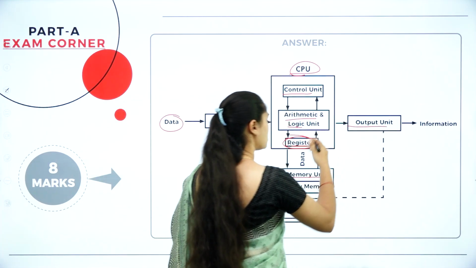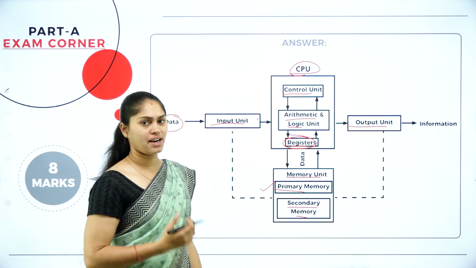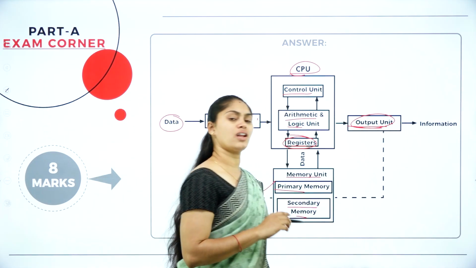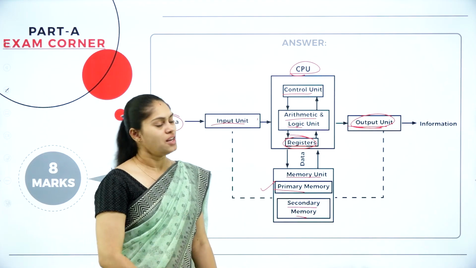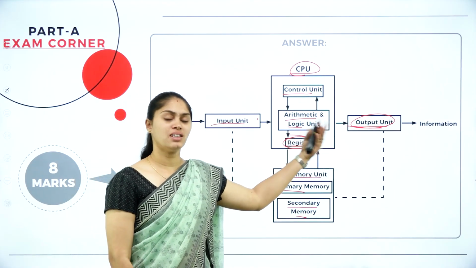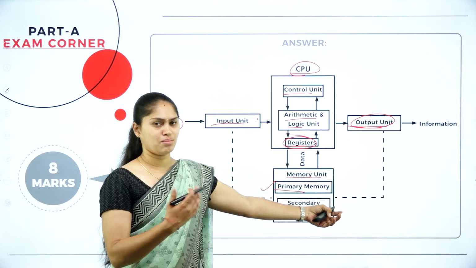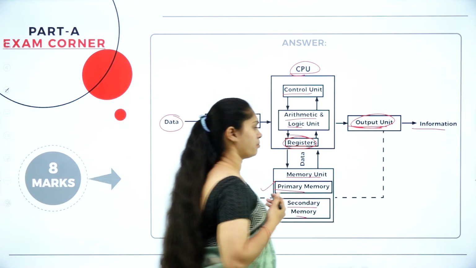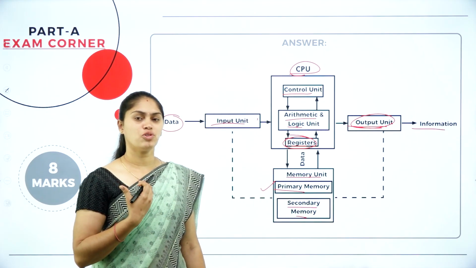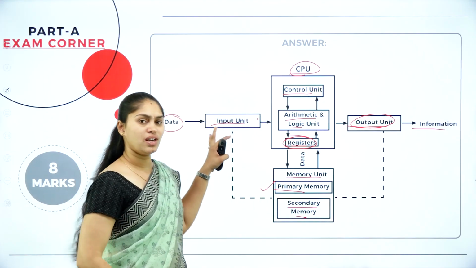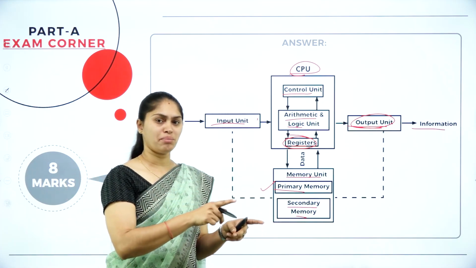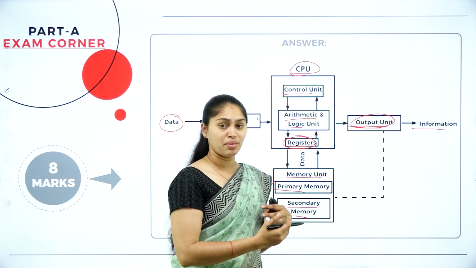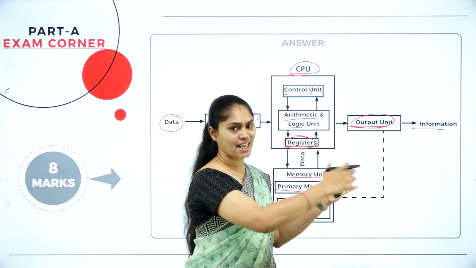After this, once it is stored, then that has to be displayed as a result at the output. So by making use of this output unit, or a collection of output devices, we can display the result. It can be soft copy or hard copy. Then we consider that as information. This is what you have to explain. The input unit converts the external world to the computer. The output unit builds a communication from the program to the external world.